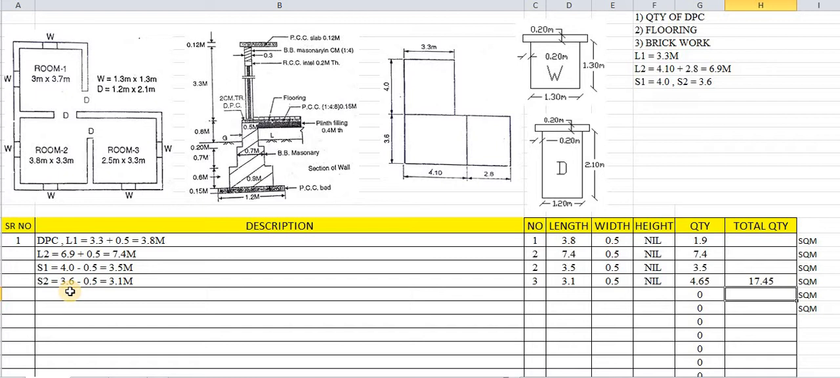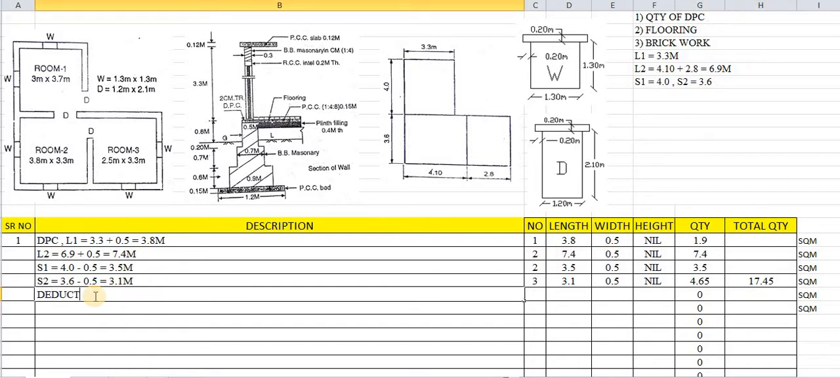As I have already said, while calculating the quantity of DPC, we have to deduct the doors, because this DPC will not be laid below the doors. You can see in the plan, this DPC will not be laid where doors are provided. So here doors are provided. How many numbers of doors are provided? 1, 2 and 3. That means these 3 doors are to be deducted from the total quantity of DPC. So we will deduct the quantity of doors.